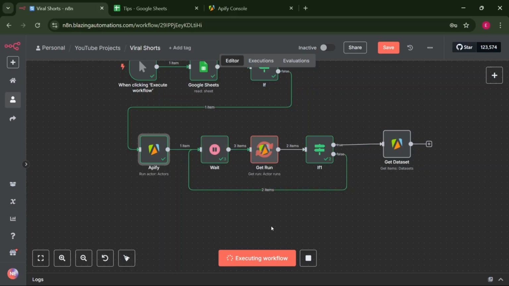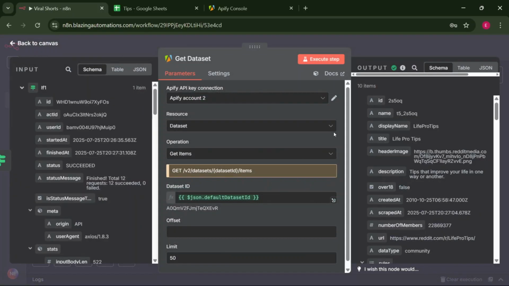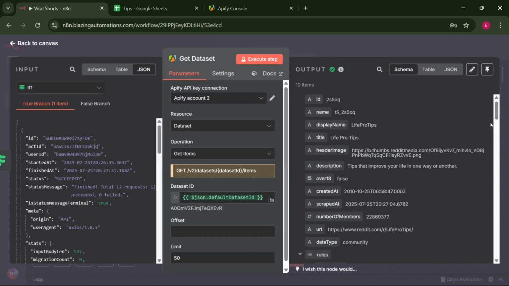This is the second time. For the third time, it has returned again. It will keep on returning until the status turns to succeeded. Let's wait. After running the get dataset Apify node, you can see that we have successfully gotten the dataset from Apify. Now that we have successfully managed to grab and scrape the data, let's store it in Google Sheets.